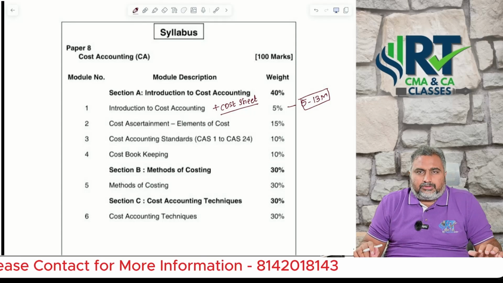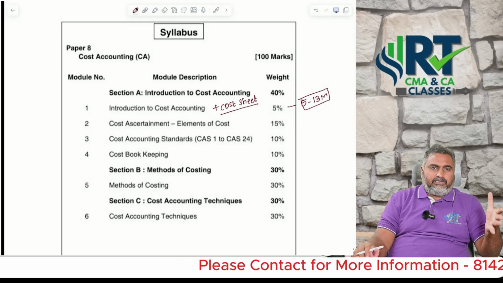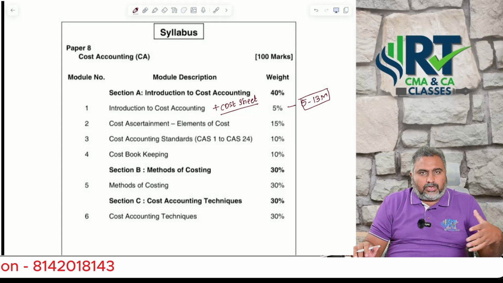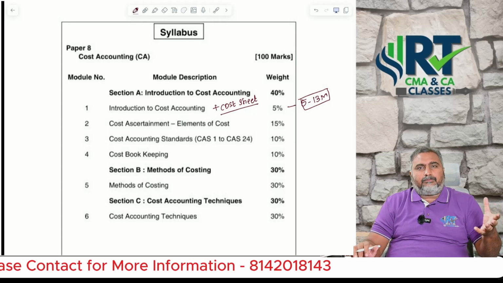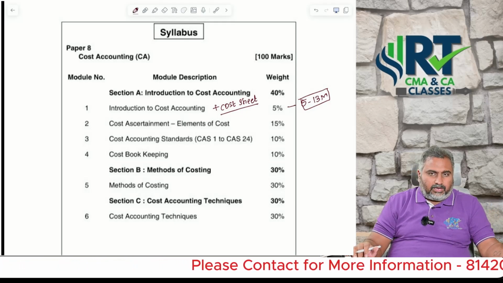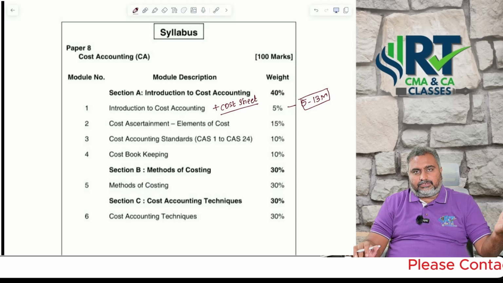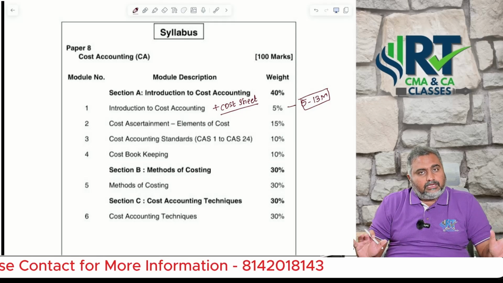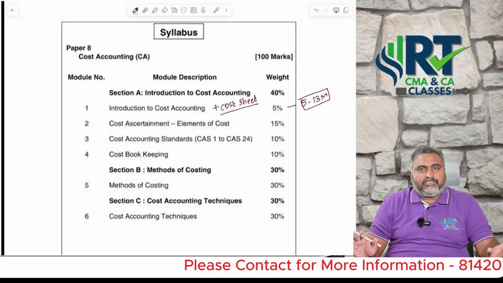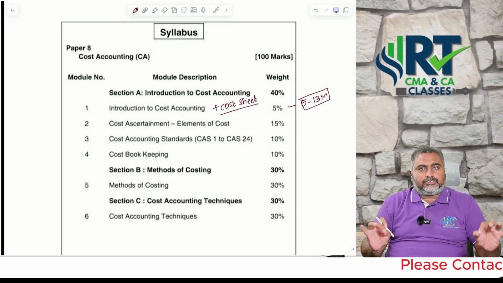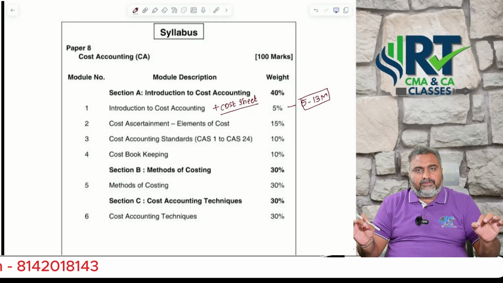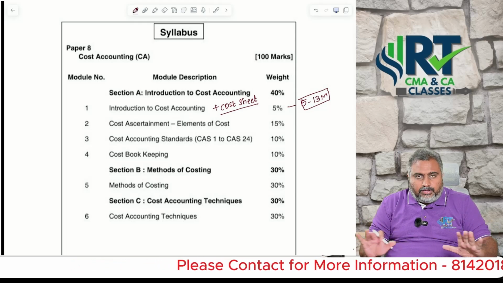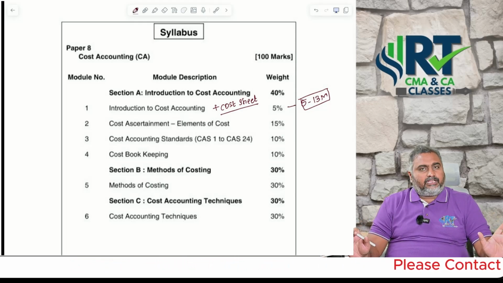So many people feel that in cost accounting, without having theoretical knowledge, they want to start solving the problems. Simply they are mugging up concepts, just reading the formulas and solving the questions like that. No, don't do like that. My sincere advice, if you are asking RT sir's advice, whichever chapter you are doing, first go through the theory. That is very, very, very important. Then you are able to understand the problematic part, and comfortably you are able to solve the problematic part as well.